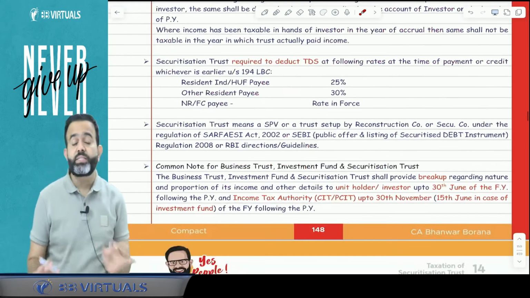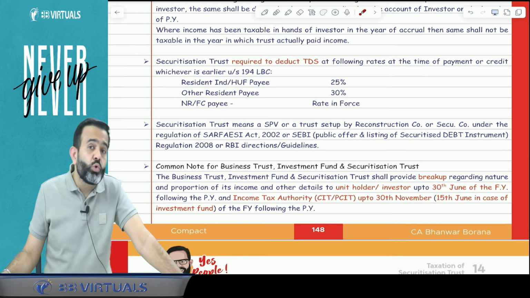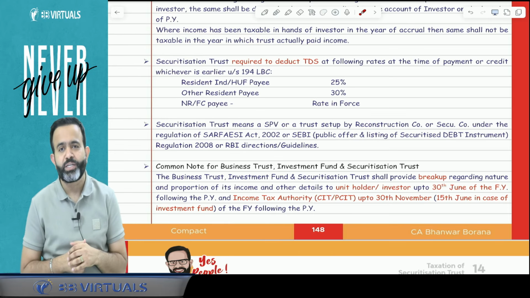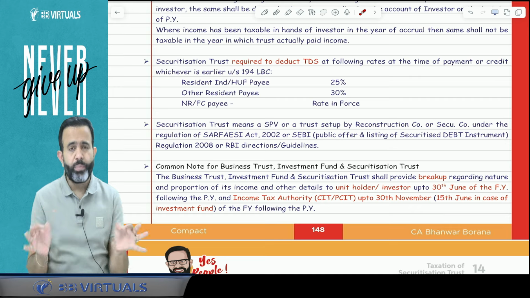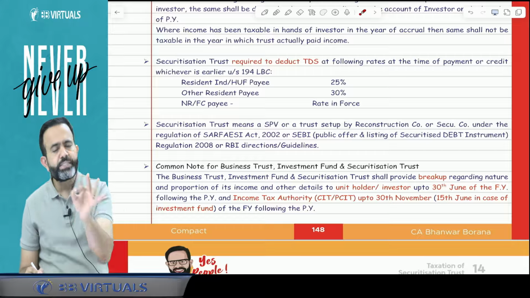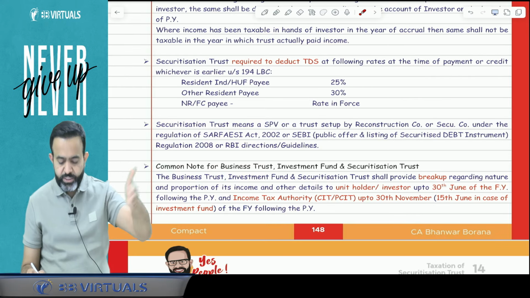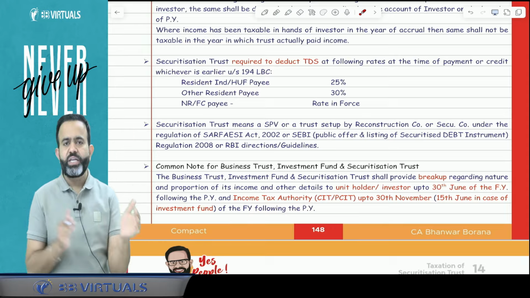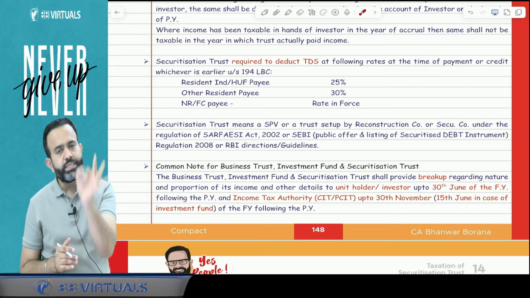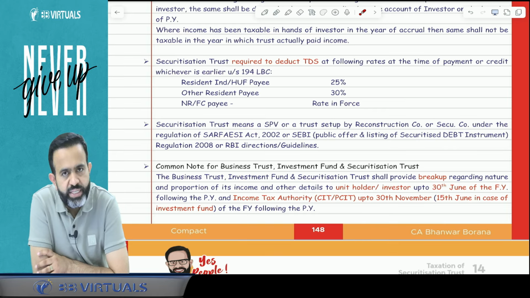Now guys, for the purpose of these three topics, business trust, investment fund and securitization trust, there may be one question in your mind: sir, how will this investor or unit holder get to know the nature of income, the proportion of income and all? So here lawmakers made one rule: the business trust, investment fund and securitization trust will submit one statement, or all the details, to the unit holder by 30th June of the next financial year. Suppose our financial year is 24-25, so the next financial year is 25-26. So till 30th June 2025, they have to submit all the details to the investor about the nature, proportion and all.